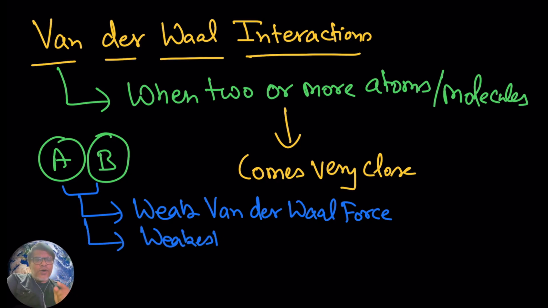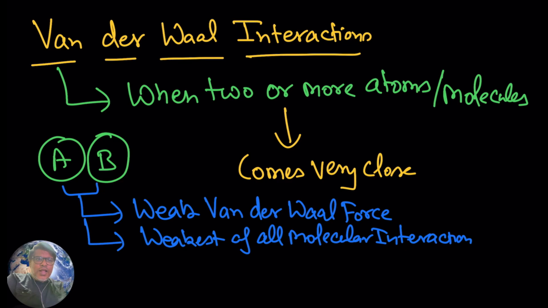Weak van der Waals force. Yes, keep in mind, van der Waals interactions are the weakest of all these types of molecular interactions and chemical bonds. They are very weak. Now here I just want to give you another example.